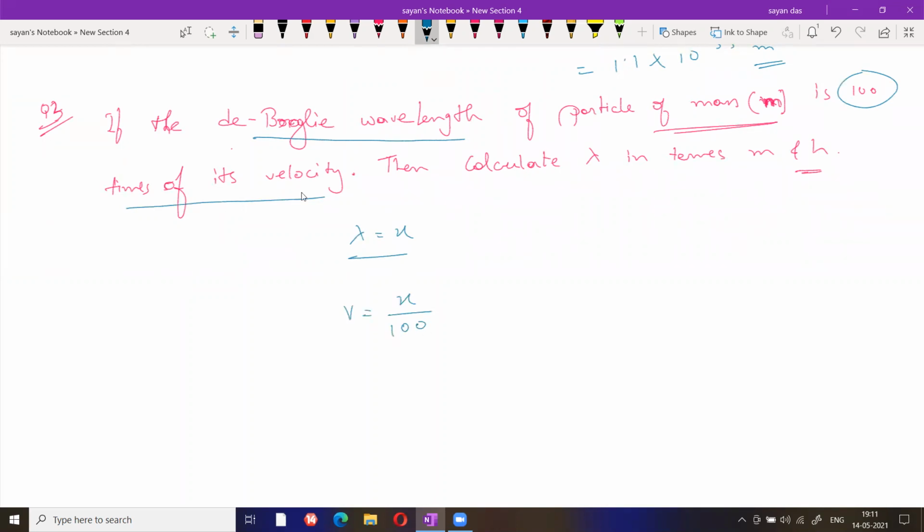If lambda is 100 times velocity, then velocity I can write x by 100. So what is the formula? Lambda equals h by mv. So lambda value is x, and velocity is given x by 100. Okay, this part is clear.